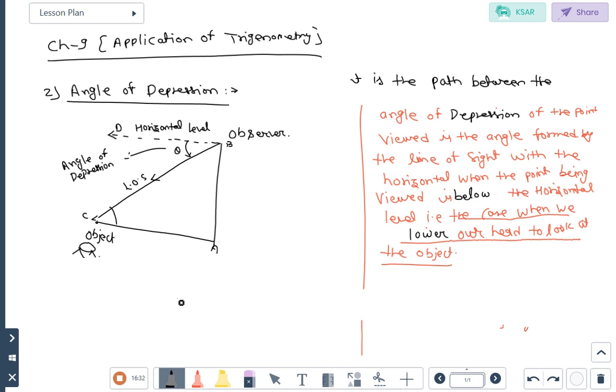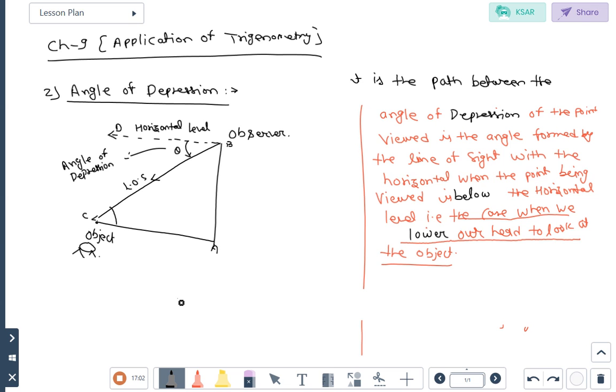Understand the difference between the angle of elevation and angle of depression? In elevation, the point being viewed is above the horizontal level. Here the point being viewed: which point is being viewed in the diagram, students?